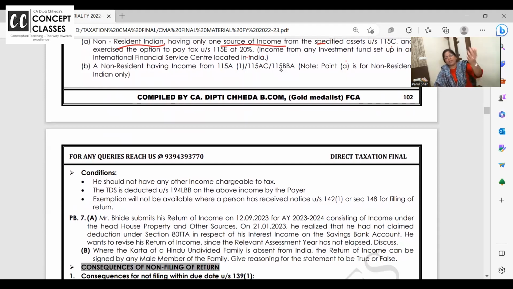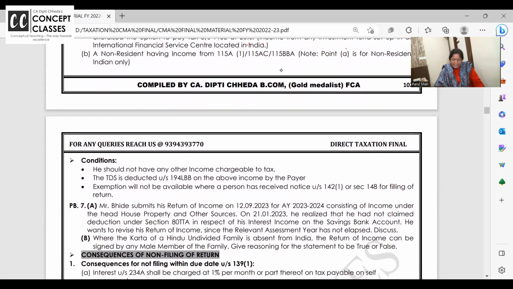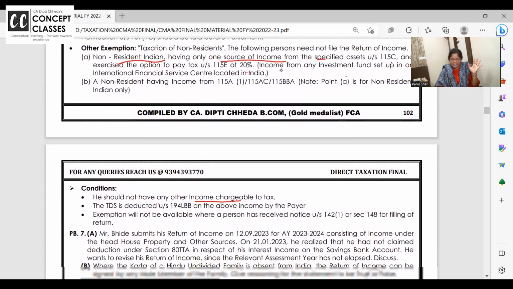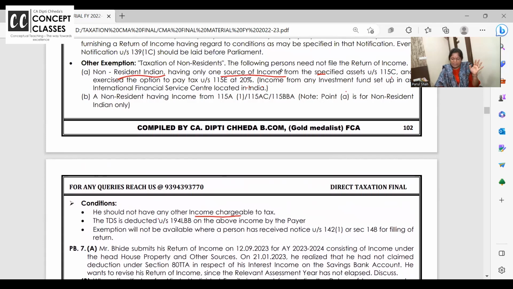We promised, okay, please come and invest in India NRI. We will just take TDS in the form of 5%. Then we can't say, that TDS was separate, come and file the return, pay 30% tax. No, he can be exempted. Provided he should not have any other income. NRI should not have other than these fixed incomes on which TDS is deducted. These topics we will do in the non-resident.